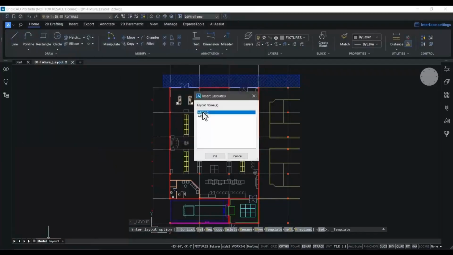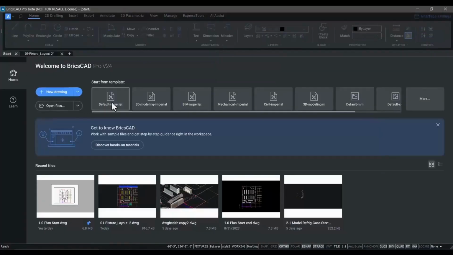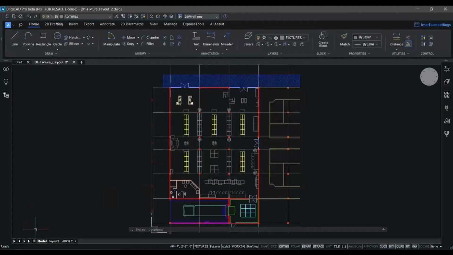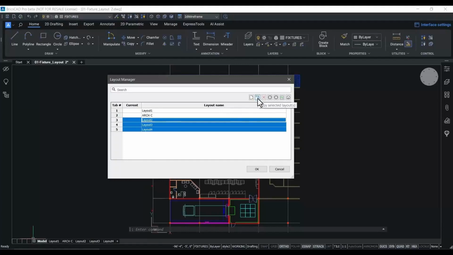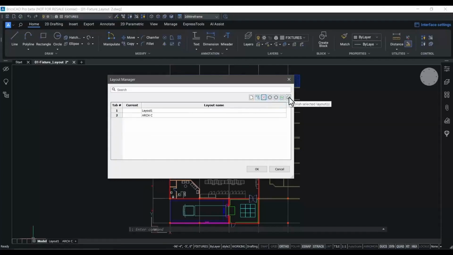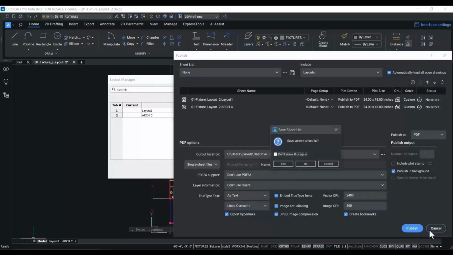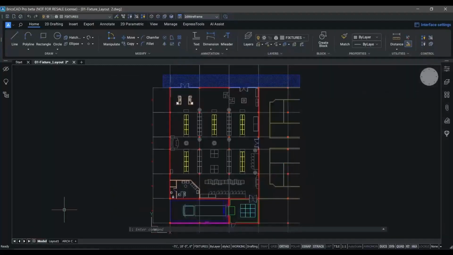As usual, you'll want to select template files and apply them to your models and your layouts to ensure that your drawings meet your standards. New in V24 is the ability to directly create a new drawing from a template from the start page. Now, the BricsCAD Layout Manager also assists you in adding, removing, and renaming layouts directly from that tab, and also the ability to publish selected layouts using all of the output functionality of BricsCAD. So again, very fast, one-click access to those tools.